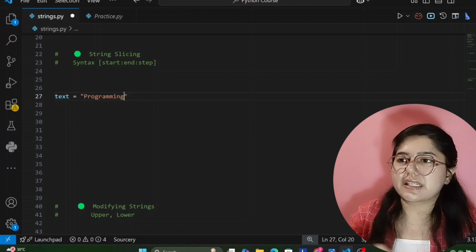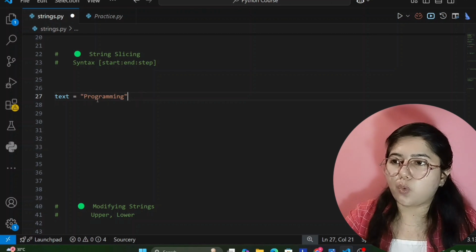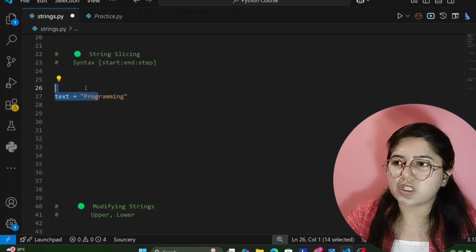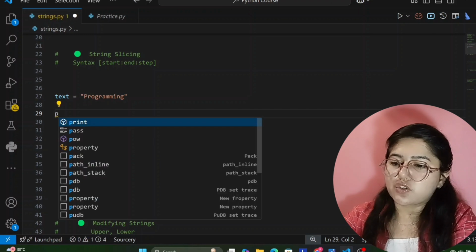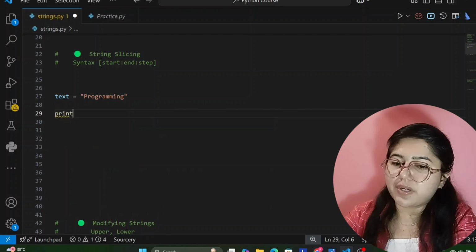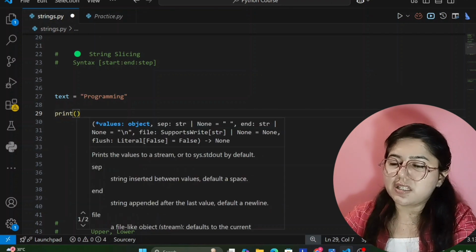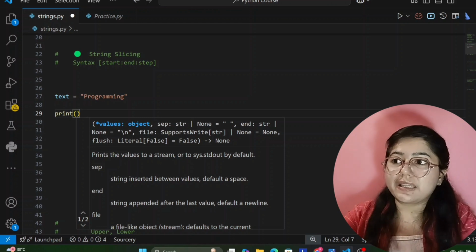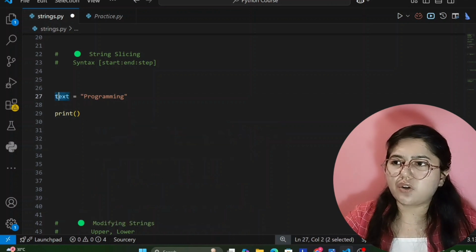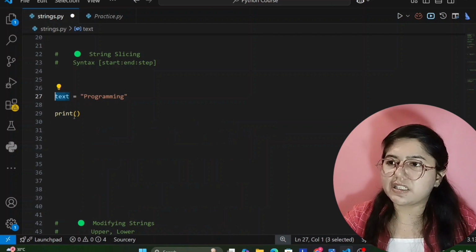Okay, so for slicing, now I only want this part, PROG. So for that, I want to slice this string. I am writing here print, then in parenthesis you have to write the variable name where the string is stored, and that is our text, obviously. So I am writing here text.